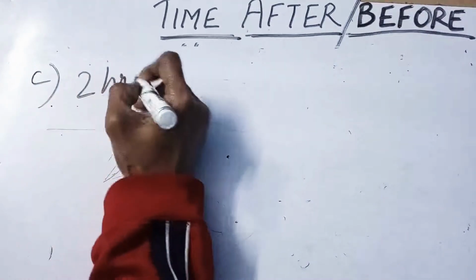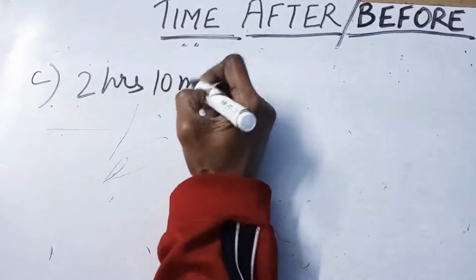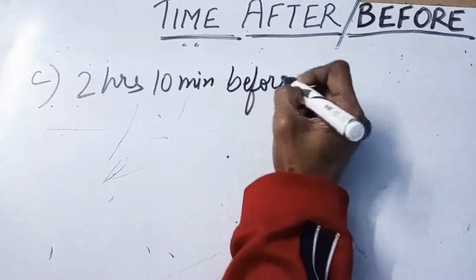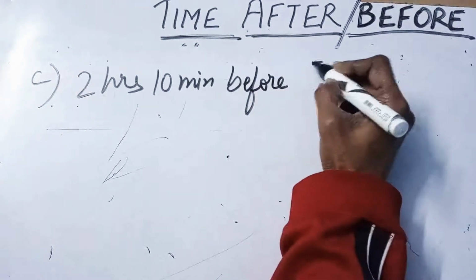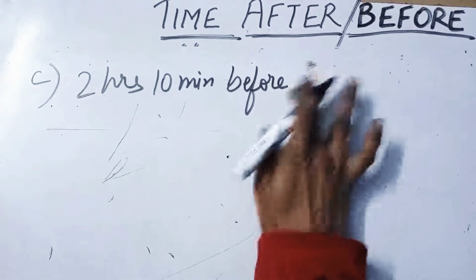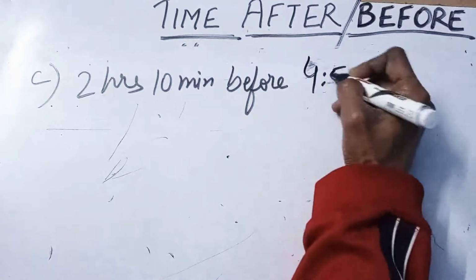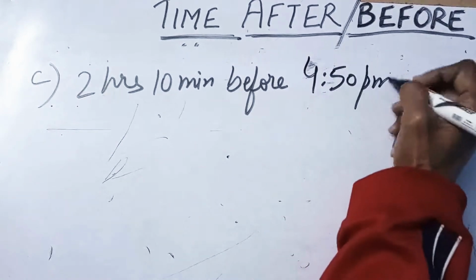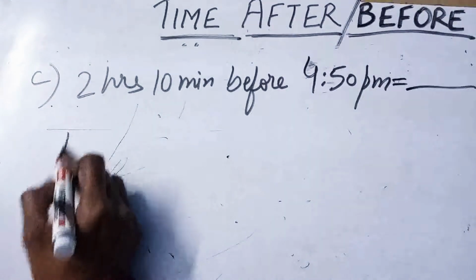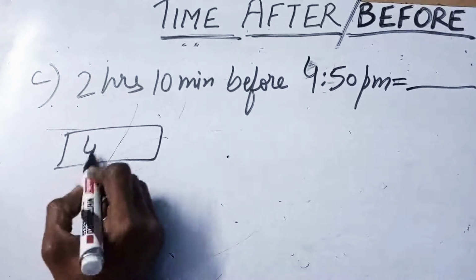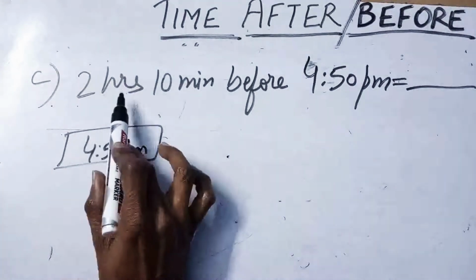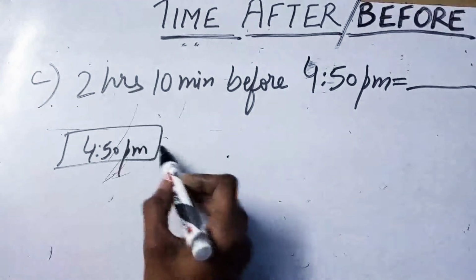2 hours 10 minutes before 4:50 p.m. So we have the starting time 4:50 p.m. We have to move 2 hours 10 minutes back.